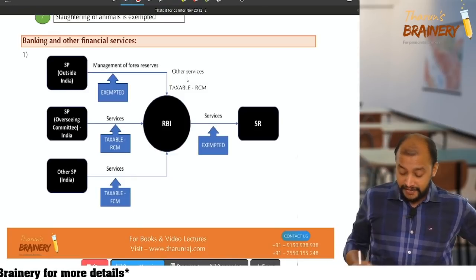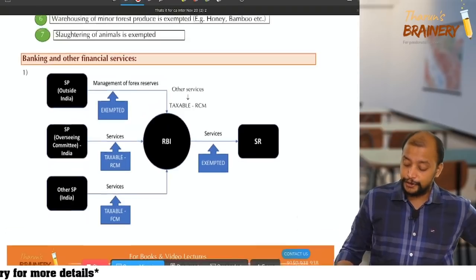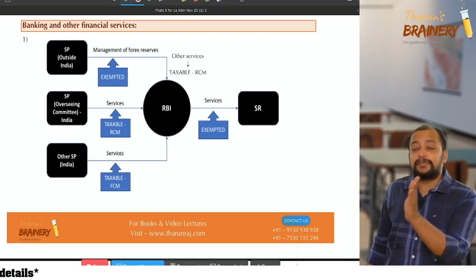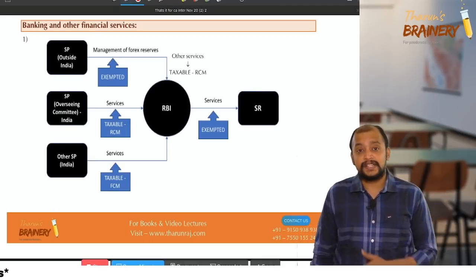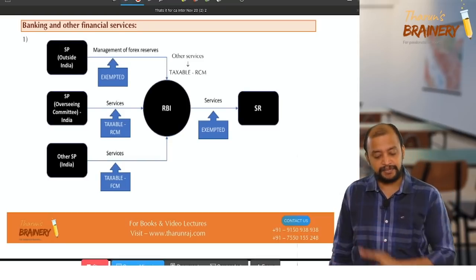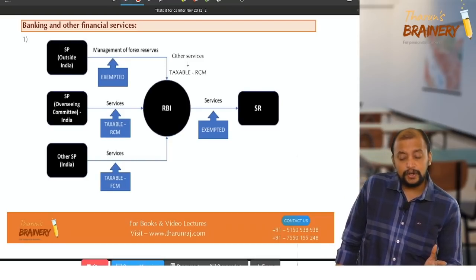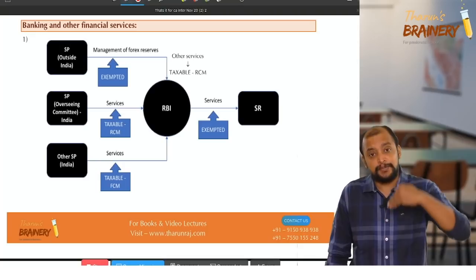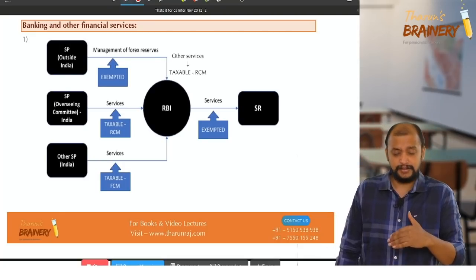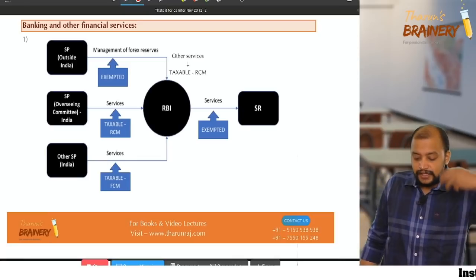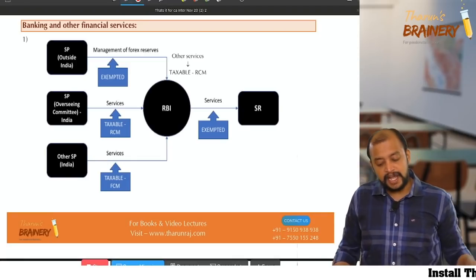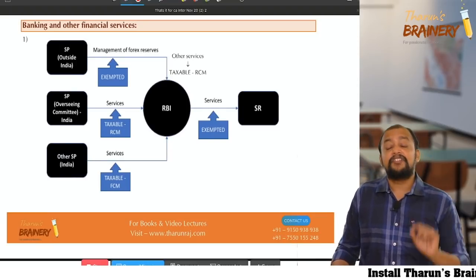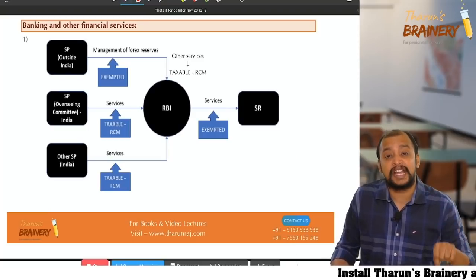Whenever services are provided by RBI, please look into page number 96. Services provided by RBI are fully exempted. Now we are discussing services to RBI. Suppose RBI is importing services where the supplier is located outside India. That import of services is exempted if it is in relation to management of foreign exchange reserves.